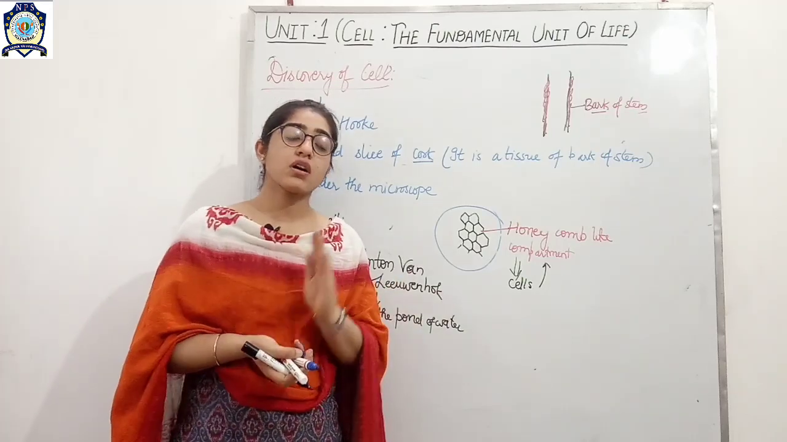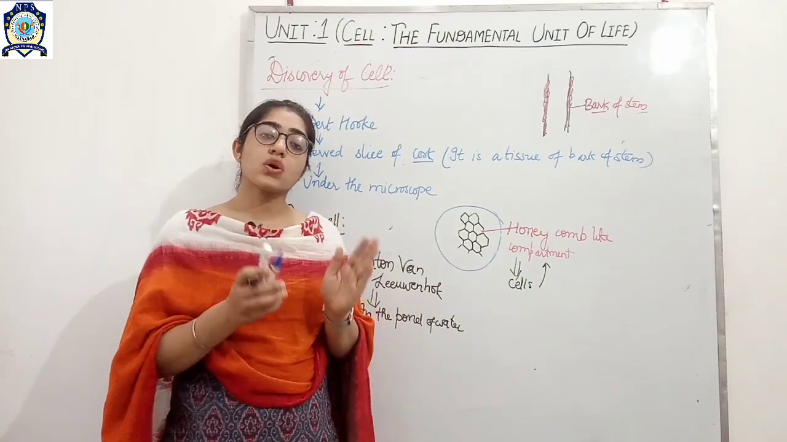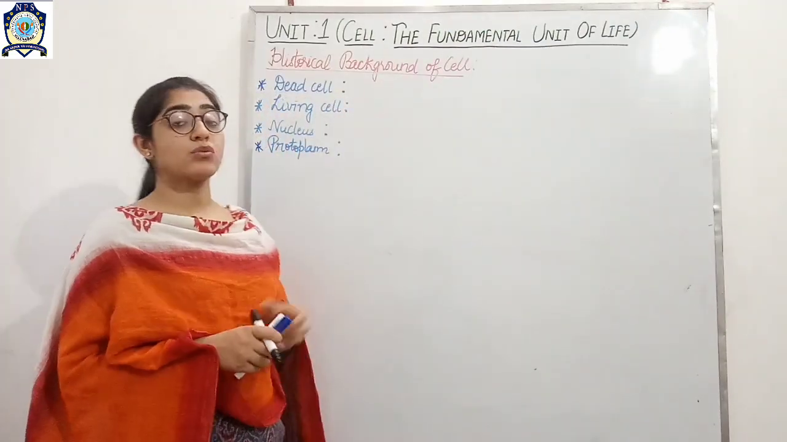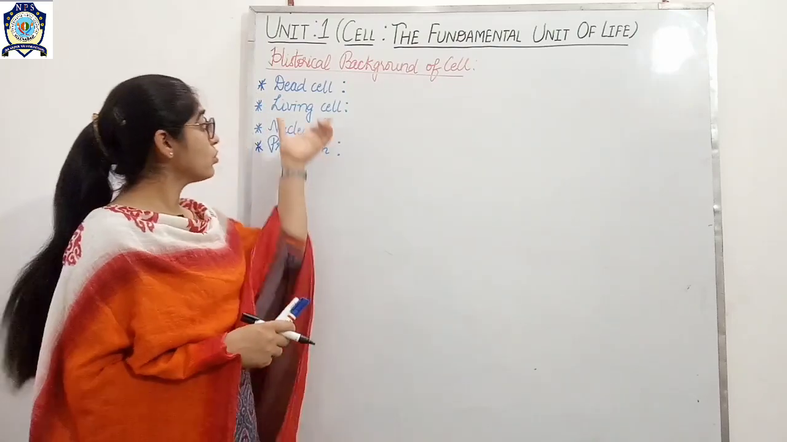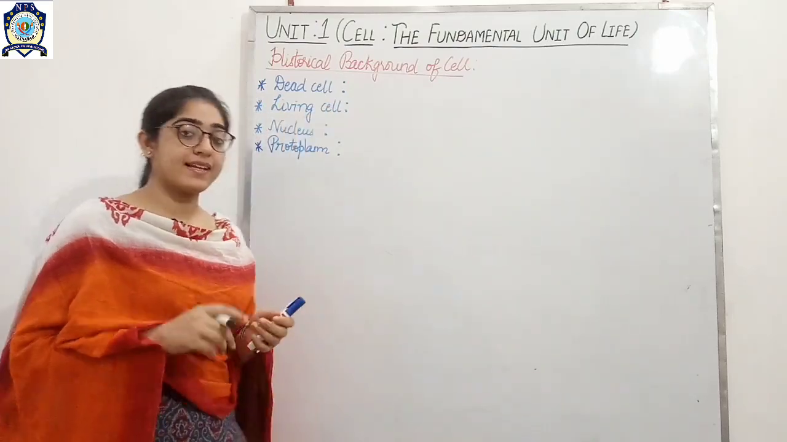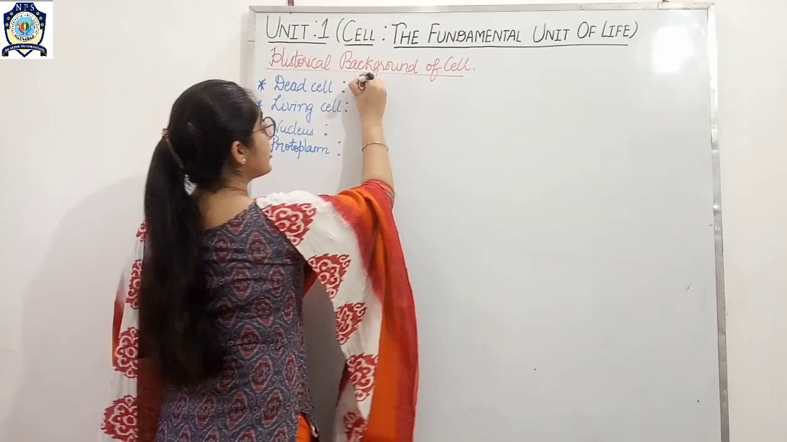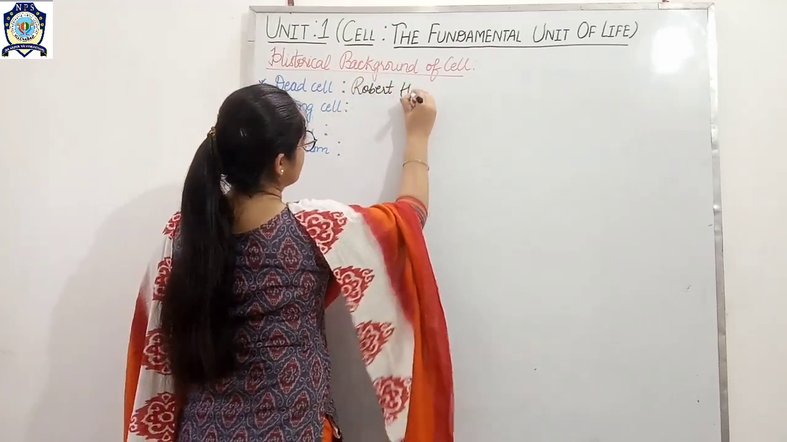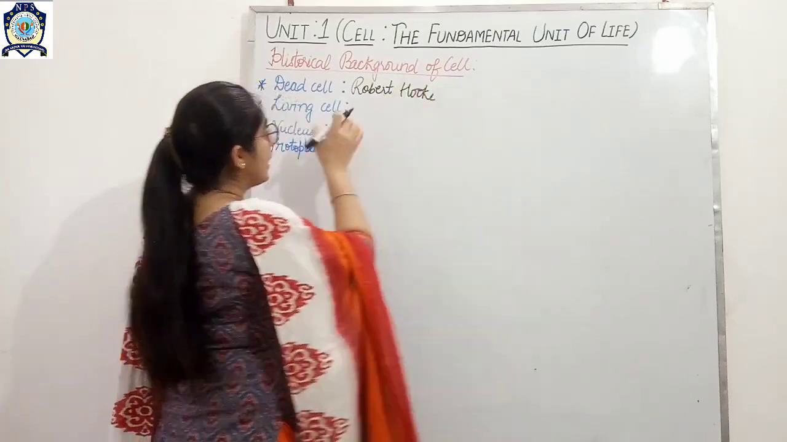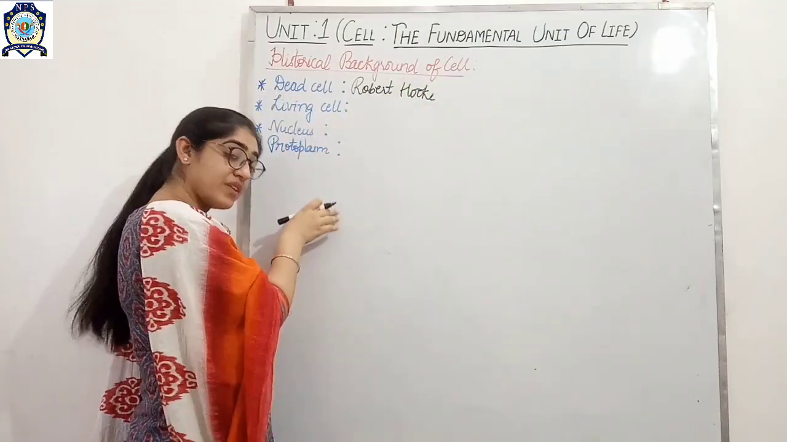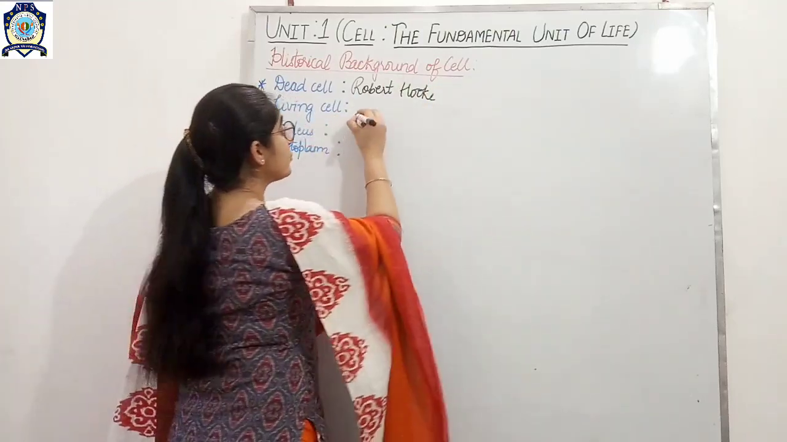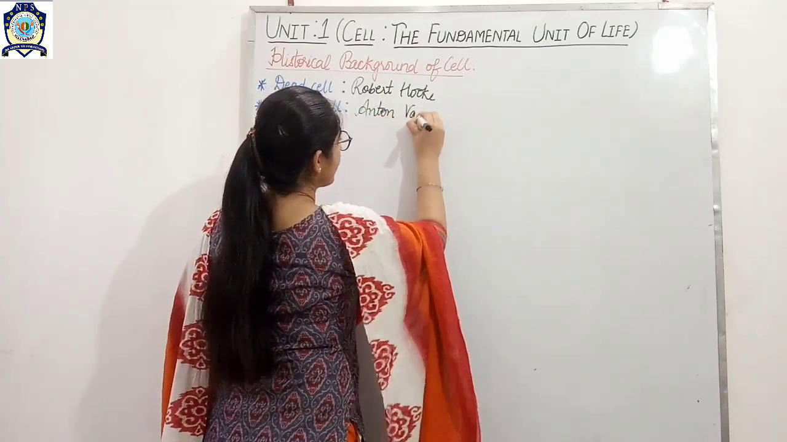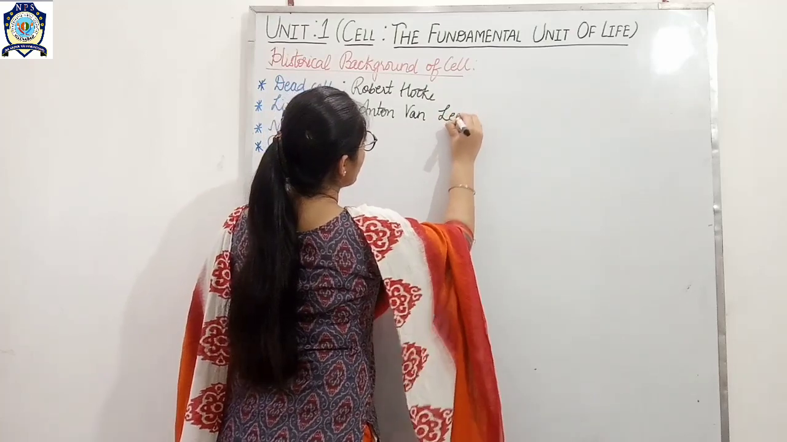Now we will talk about the historical background of a cell. Historical background of a cell. So firstly, the dead cell was discovered by Robert Hooke. And the living cell, as we have discussed earlier, was discovered by Anton van Leeuwenhoek.